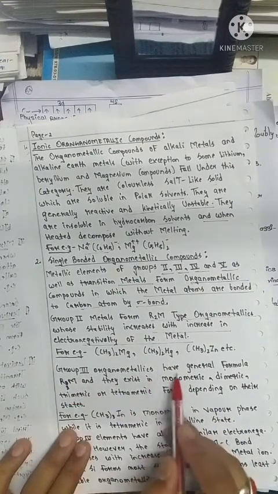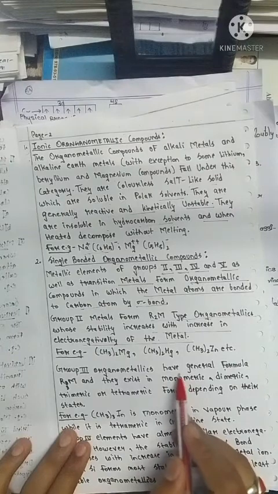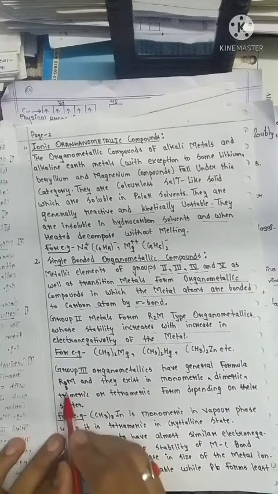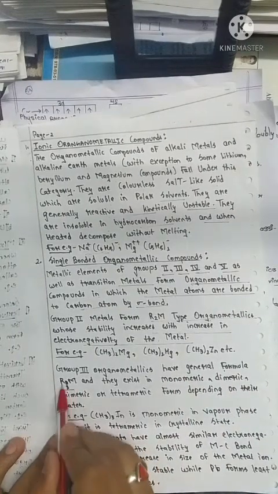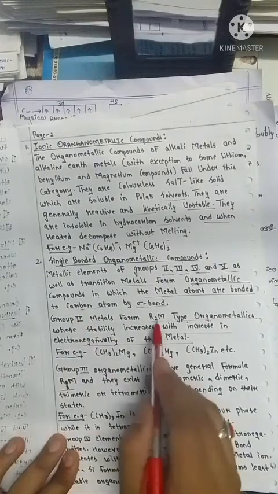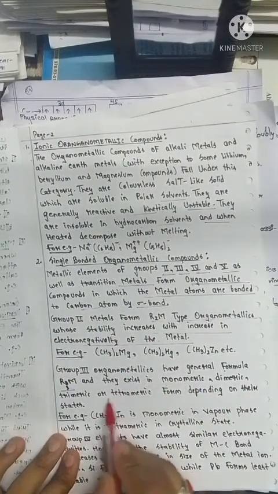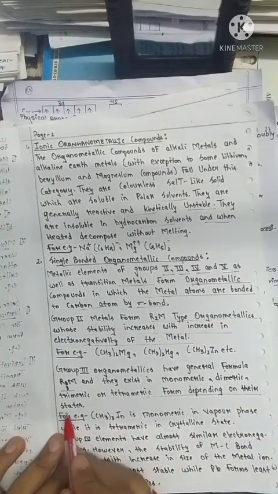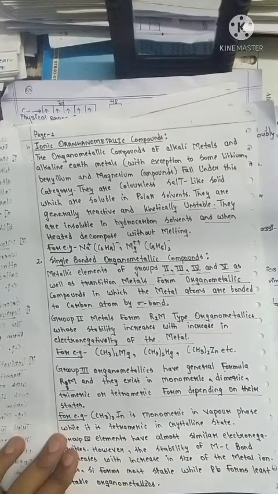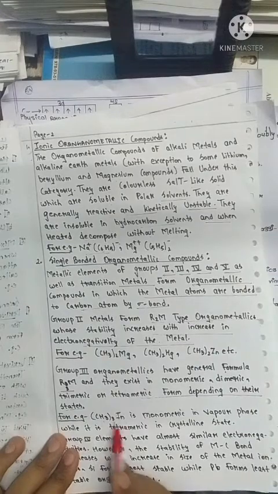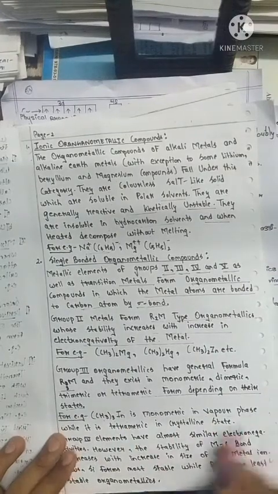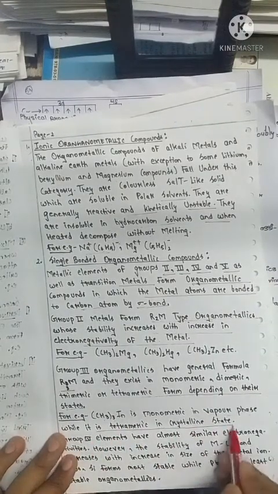Group 3 organometallic compounds have the general formula R3M. Just important here, it is R3M, while for group 2 it is R2M. They exist in monomeric, dimeric, trimeric and tetrameric forms depending on their state. Just see, the CH3/3 ion is monomeric in the vapor phase while it is tetrameric in the crystalline state.